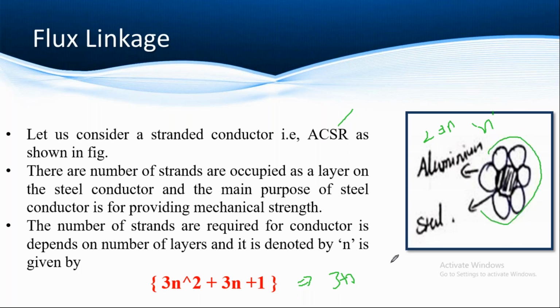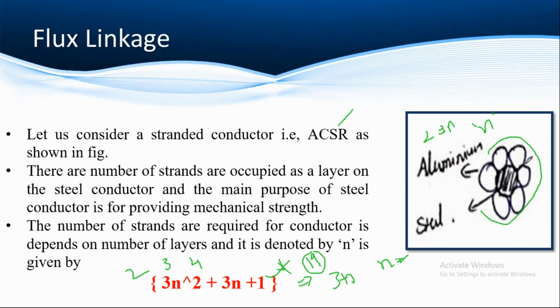So if you have 2 layers, then n equals 2. If you substitute n equals 2, you will get 12 plus 6 plus 9, so totally 19. So you will get that 19 strands are occupied in the 2 layers. This is the formula we have to use for finding how many strands are occupied in 2 layers, how many strands are occupied in 3 layers, how many strands are occupied in 4 layers. Like that we can obtain that.